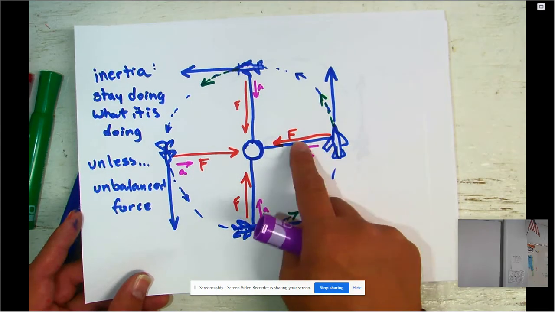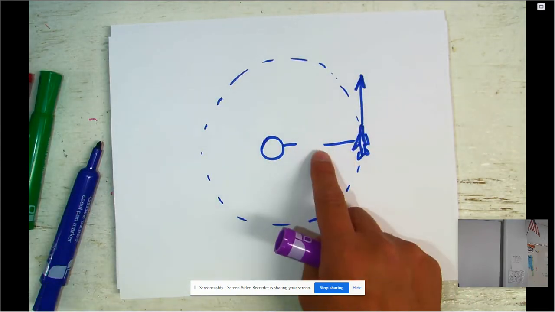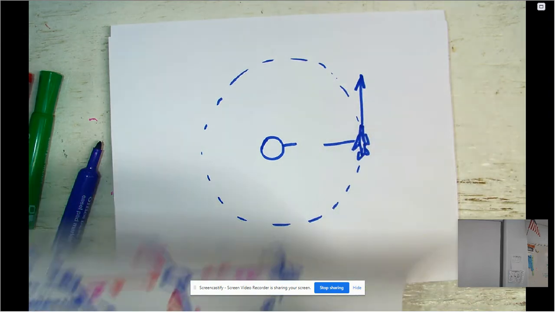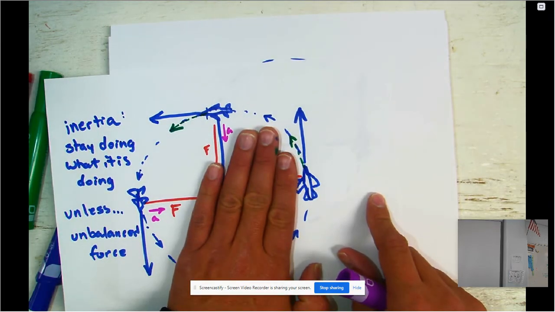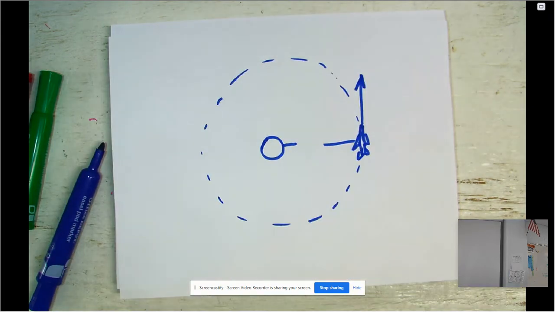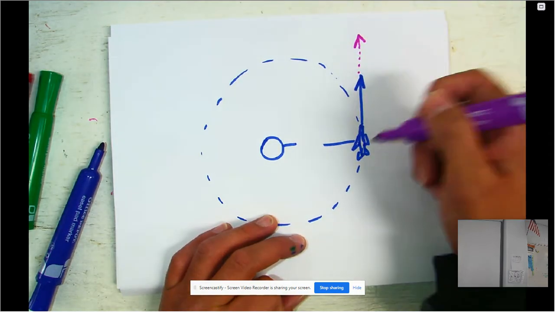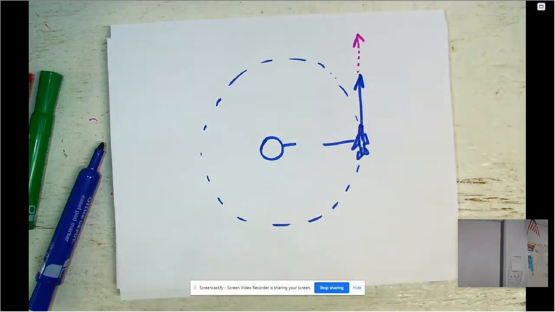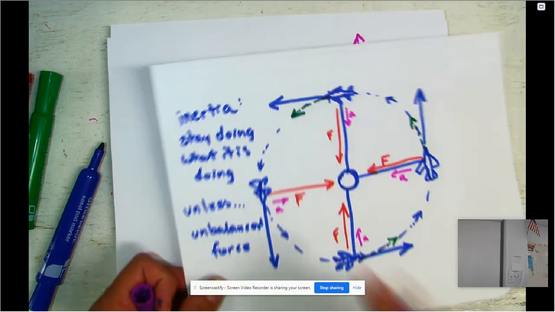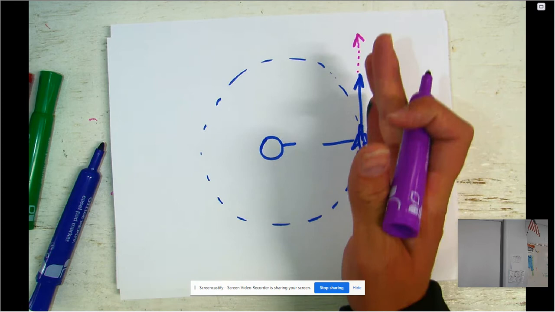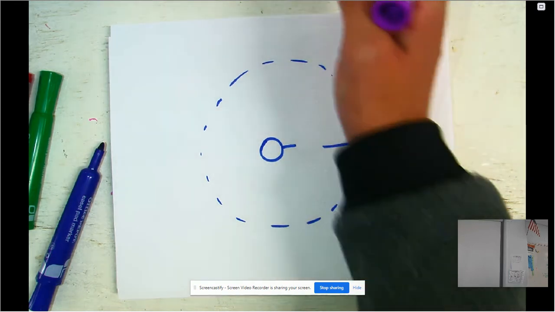You can't have a force if the string is broken. So you've now gotten rid of the force. What is the plane going to do? It's going to move off in a straight line, because it wants to continue what it's doing.